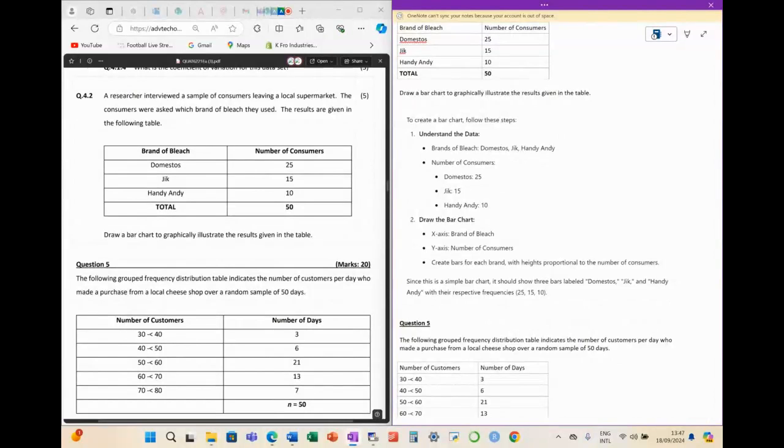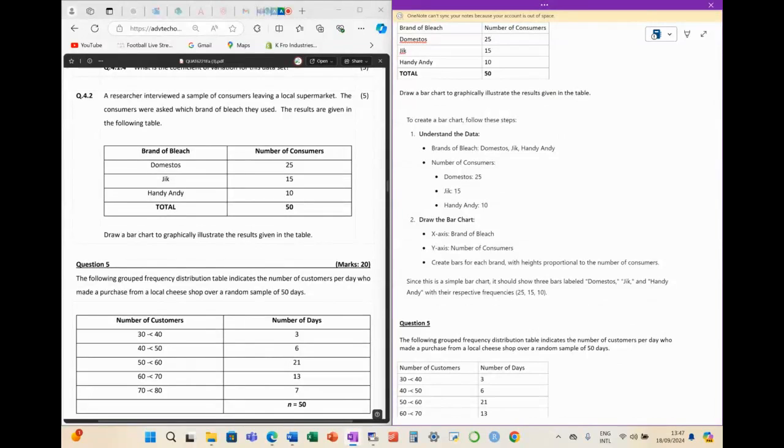This time I did not draw a bar graph, because when I drew one yesterday people criticized it, so I've focused on the things you need to have in there. Firstly, you need to understand your data: different brands of bleach, and the number of customers for each. Then draw your bar graph. The x-axis has the different bleaches, and the y-axis shows the number of customers according to the scale.